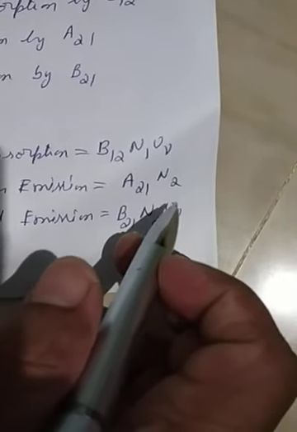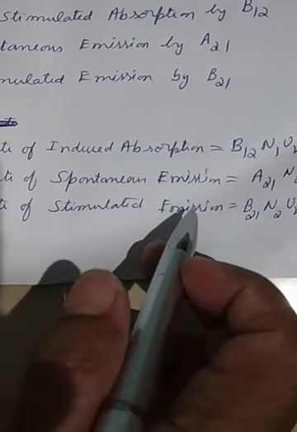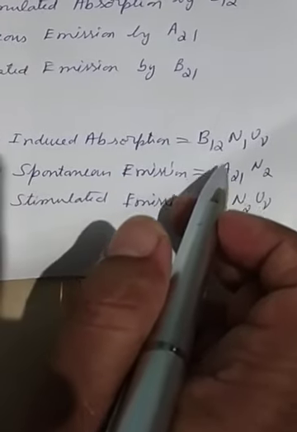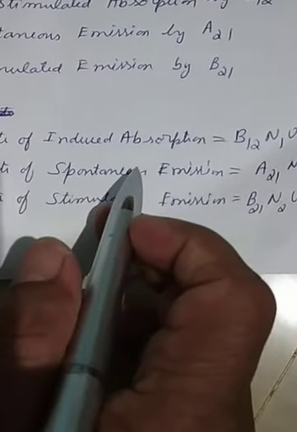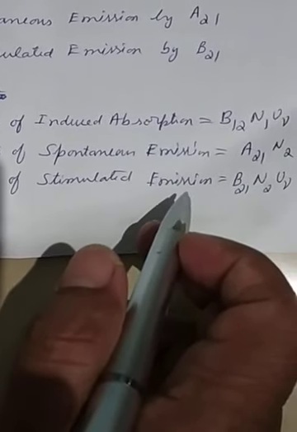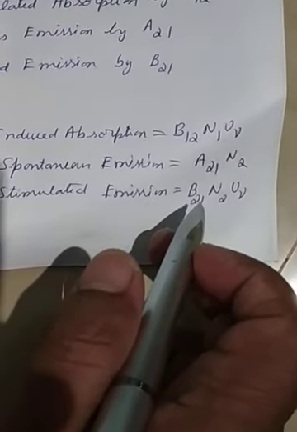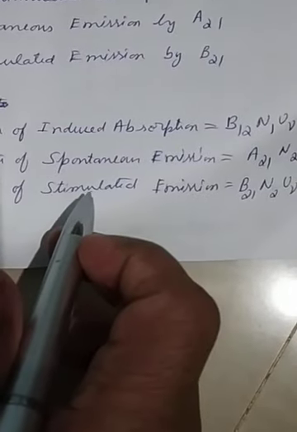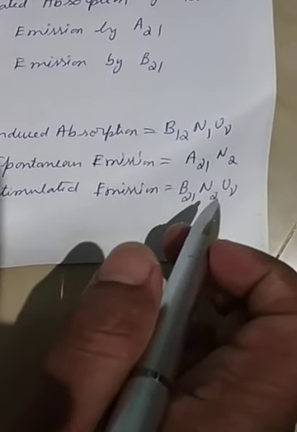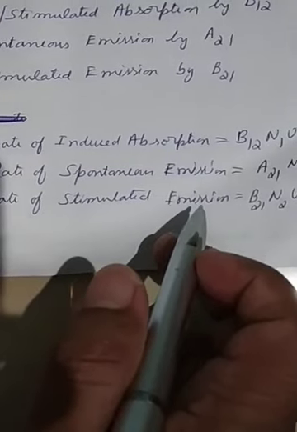the incident light. Later on we will see that actually the induced absorption and spontaneous emission are more dominant processes, and compared to these two processes, the stimulated emission becomes a very weak process. That means the stimulated emission will be there in every material, but the amount of the light which is emitted by stimulated emission will be very, very negligible. That's why we will not see the laser light emission in the natural sources.